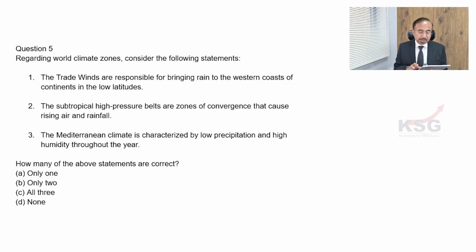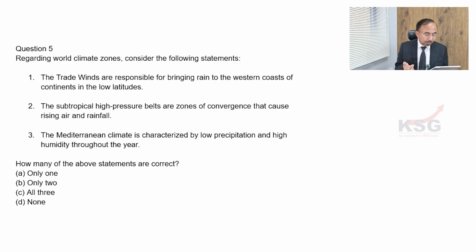The first statement is incorrect, because the trade winds are not responsible for bringing rain to the western coast of the continent. The trade winds blow from east to west, so if at all they bring some rain, that will be on the eastern coast of the continent, not the western coast. The second is also incorrect. The subtropical high pressure belts are zones of divergence. Sinking air would not bring rain. I suppose that is a very obviously wrong statement.